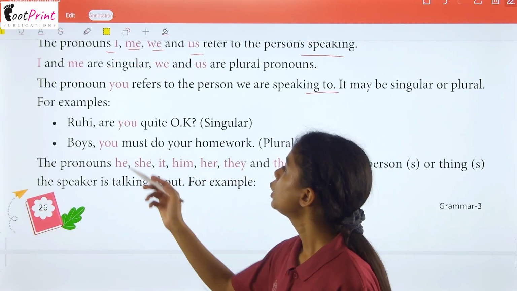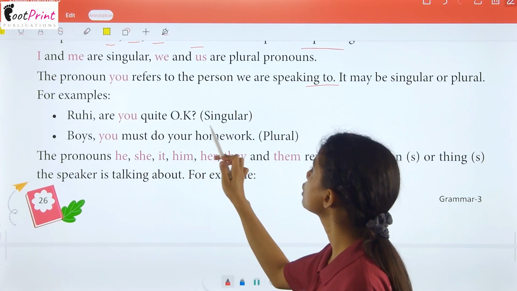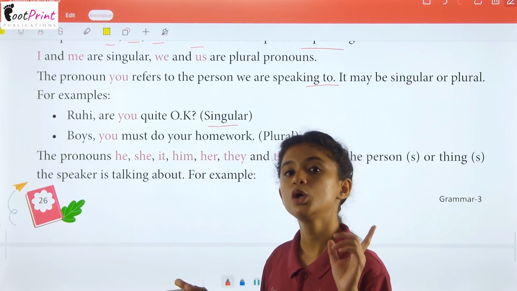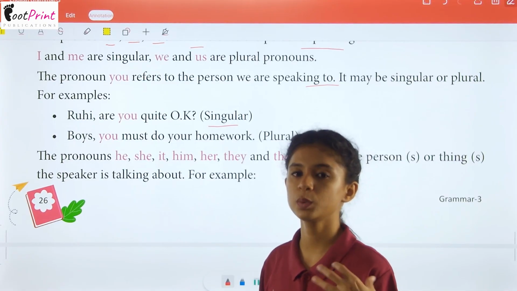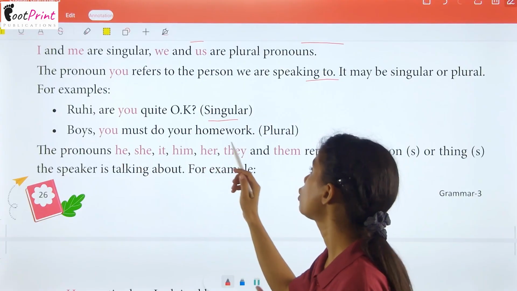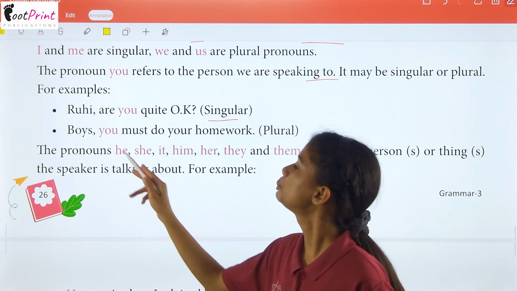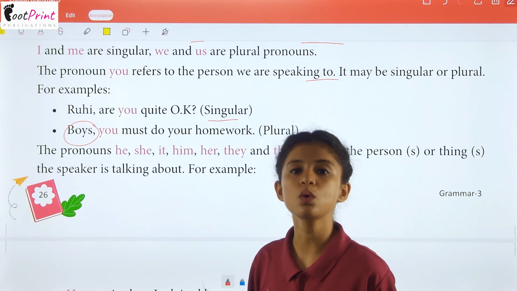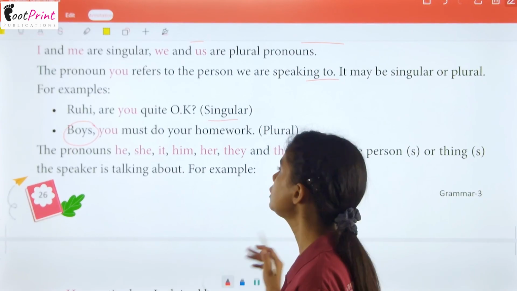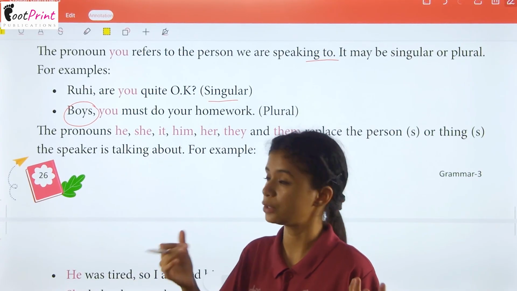For example, Ruhi, are you quite okay? So, this is a singular one. Why? The person we are talking to is Ruhi, a singular person. So, we are asking, are you okay? Boys, you must do your homework. So, now we have replaced the singular noun with a plural noun. So, the pronoun will remain the same, but it will become plural, which you have to understand on your own because the word does not change.